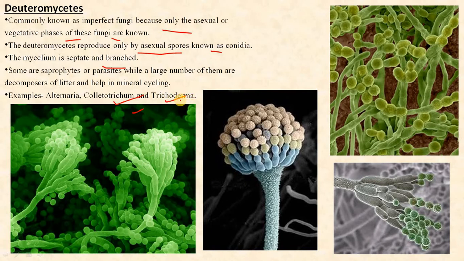The characteristics include that they are imperfect fungi because in this class we know only the asexual or vegetative phases, and they reproduce only by spores or conidia. Examples, as I told.